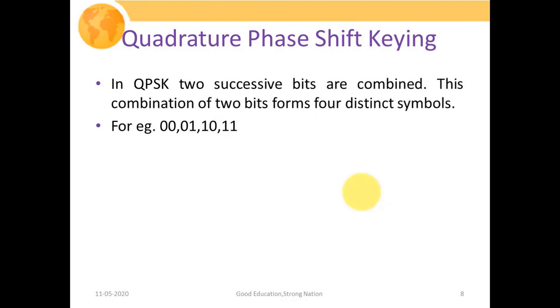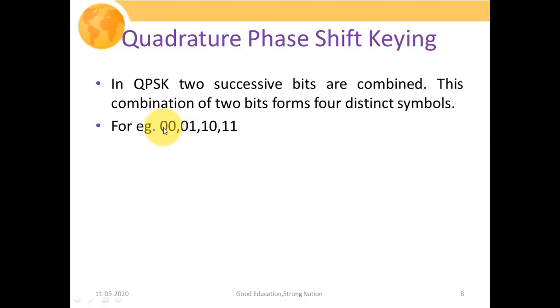In QPSK, we are grouping two successive bits, and the combination of these two bits forms four distinct symbols, such as 00, 01, 10 and 11.